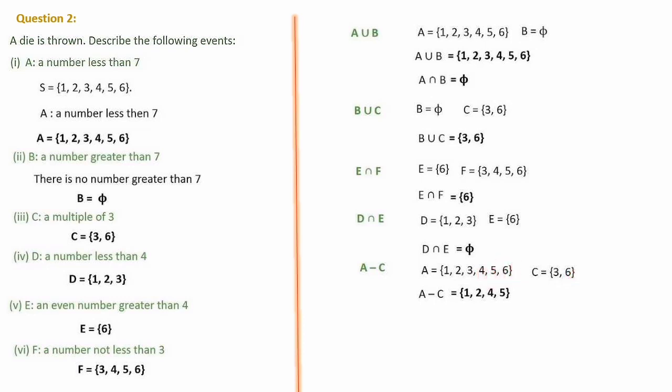We have to remove 1, 2, 4 and 5. That is A minus C. Next is D minus E. Let's write D first. D is 1, 2, 3 and E we have calculated here, that is 6. D minus E means we have to remove E from D. So here D is having 1, 2, 3 and E is having 6. So D minus E is 1, 2, 3 itself because 6 is not there in D. So nothing to remove.